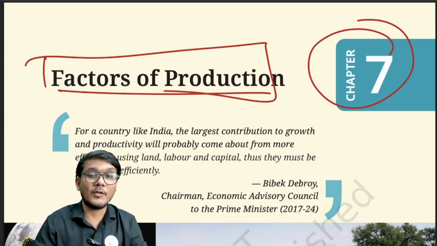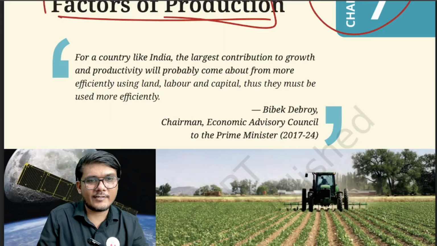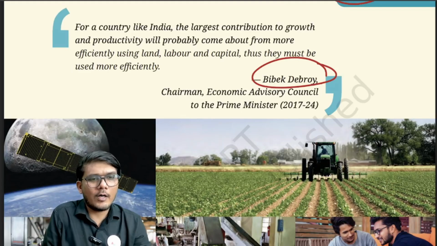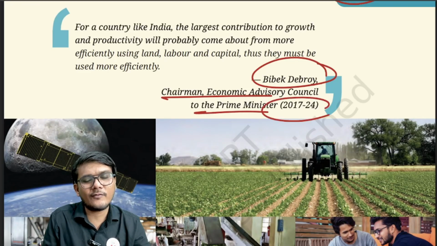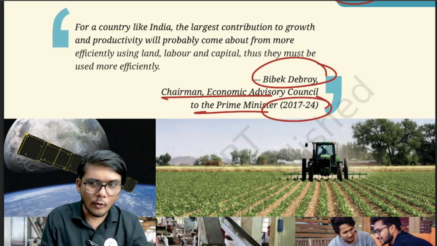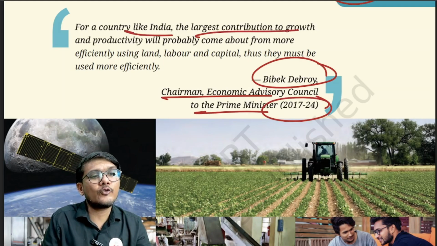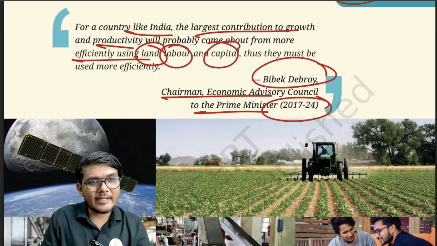Let's get started with a particular quote, as NCERT always does. This quote is by Vivek Debroy, who was the chairperson of the Economic Advisory Council to the Prime Minister from 2017 to 2024. The quote says that for a country like India, the largest contribution to growth and productivity will probably come from more efficiently used land, labor, and capital.